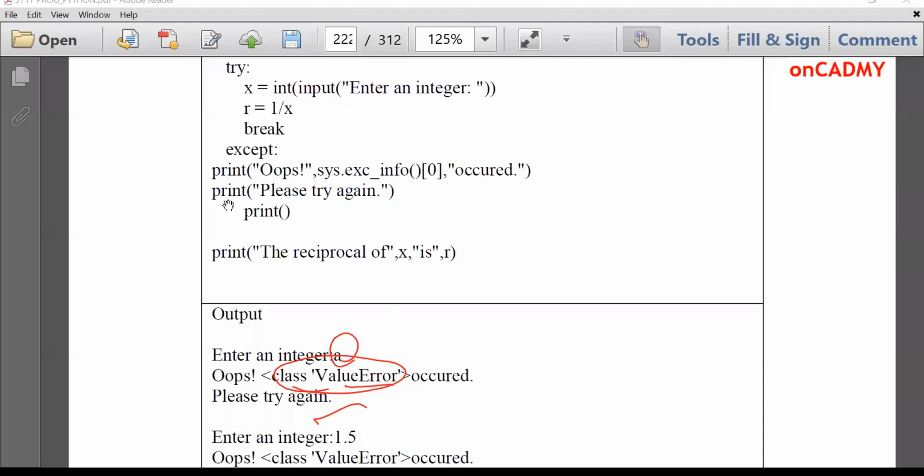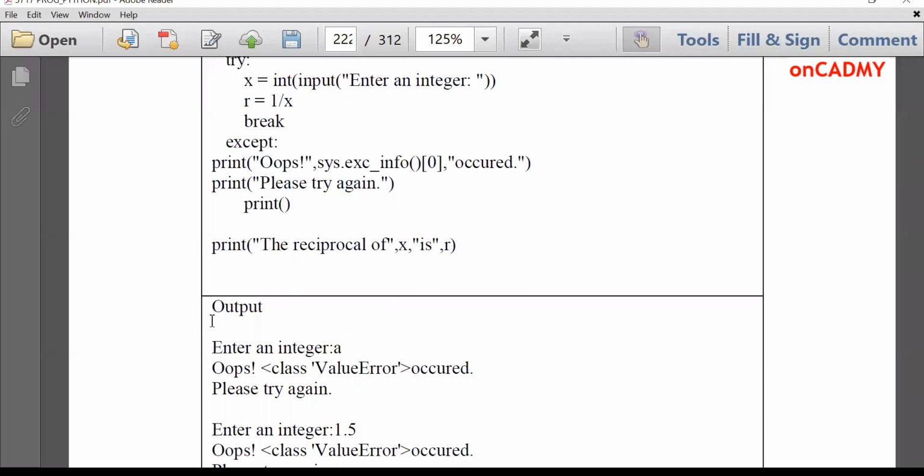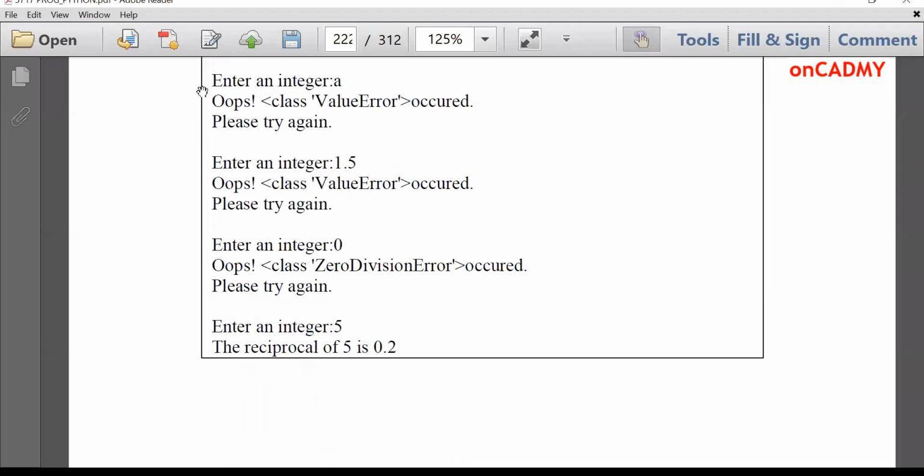Let's see another output. When it goes back, it will ask for another input and the user has given the input as 1.5. Again, value error has occurred because he didn't enter an integer. Next time, the user has input 0. Then again, an exception has occurred, zero division error. And last time, the user has input 5. Now this is an integer and a proper result will be displayed. The reciprocal of 5 is 0.2.